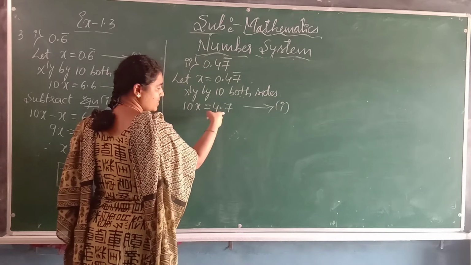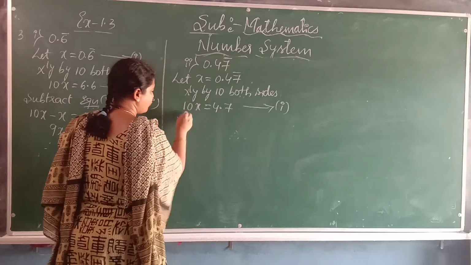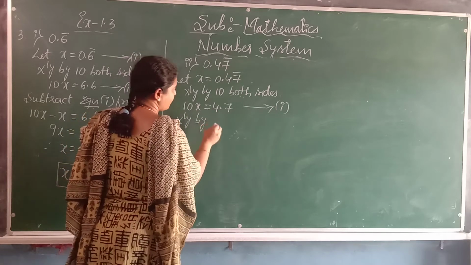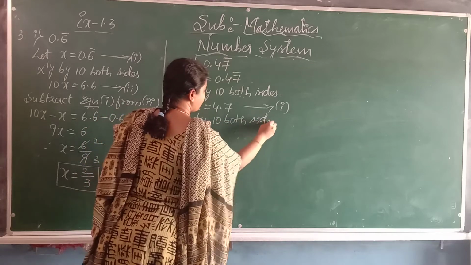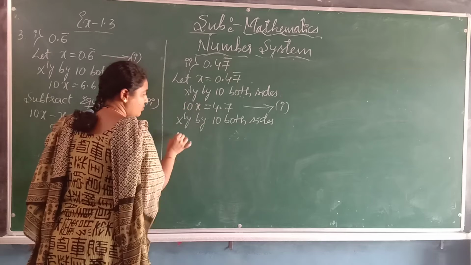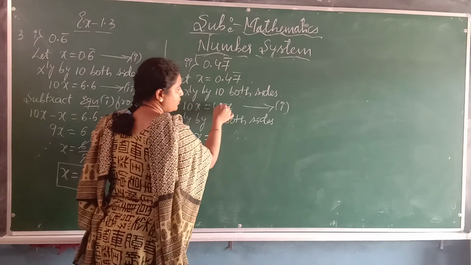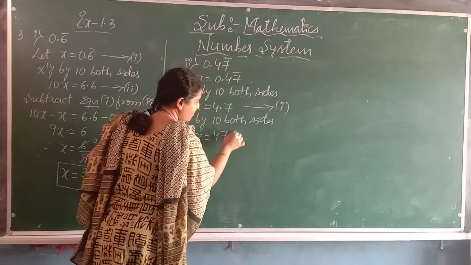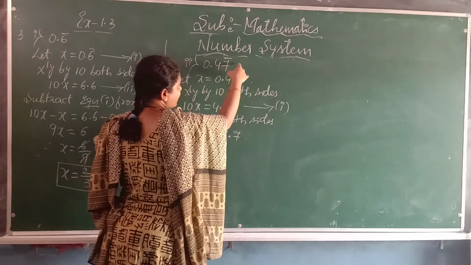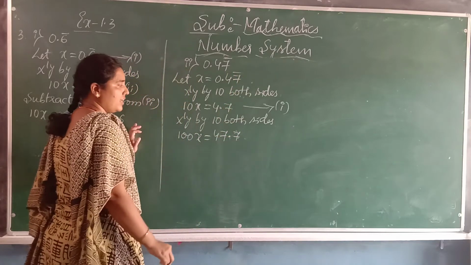Again to this first equation multiply by 10 only, on both sides. 10 into 10 becomes 100x equals, this multiplied by 10, we will get 47.7, because 7 will repeat continuously, no? One more 7 we will get here.